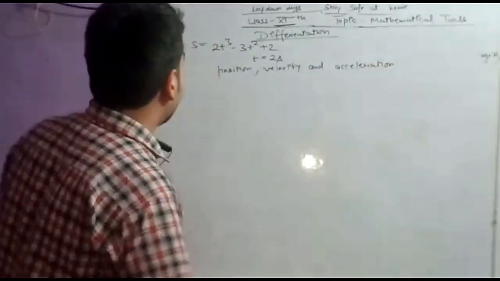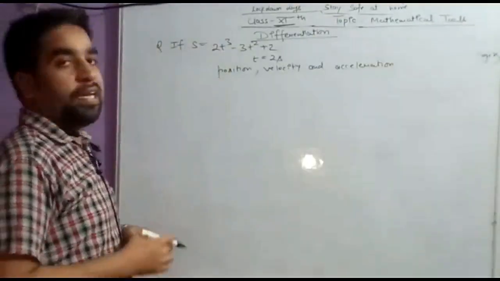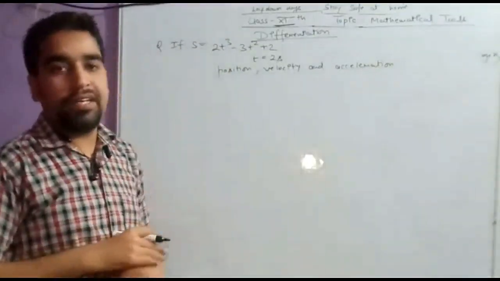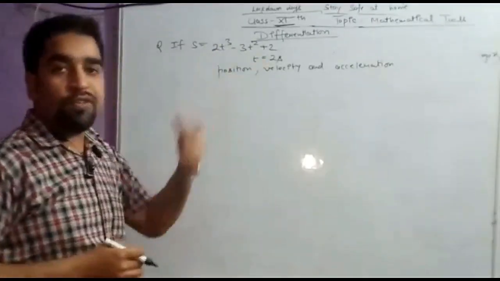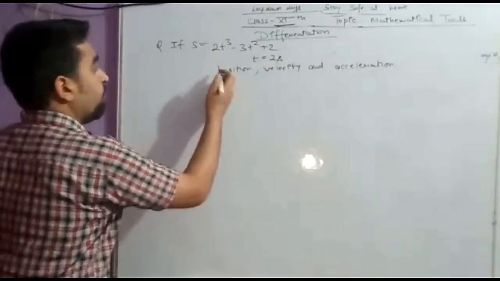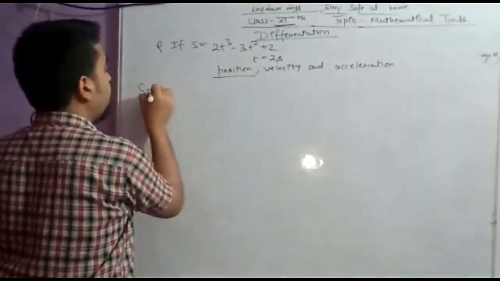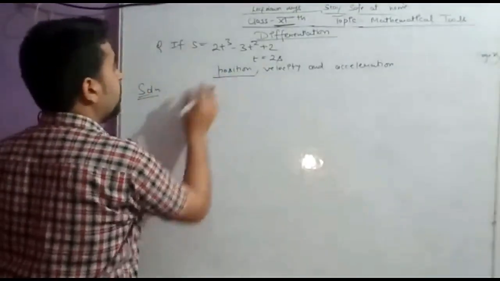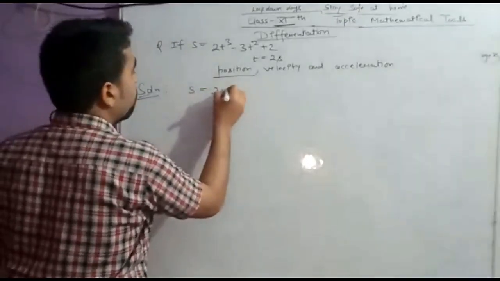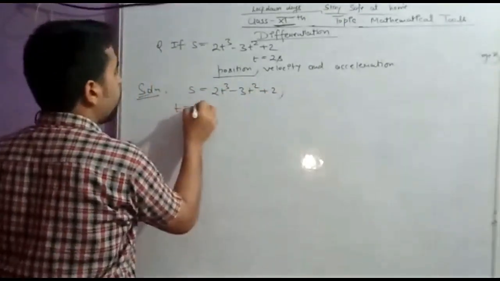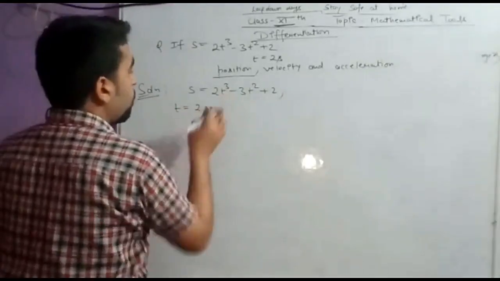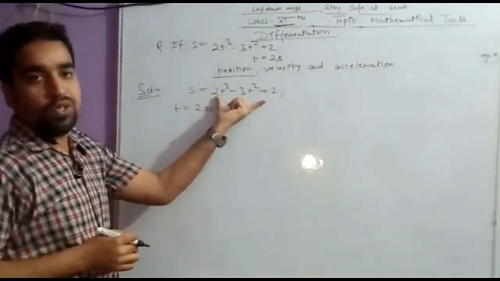So now students, s is given to us. s is the displacement of the particle. So as soon as you substitute the value of t, you will get the position of the object. So firstly we are going to calculate the position of the object. So s is equal to 2t cube minus 3t square plus 2. They are asking for t is equal to 2 seconds, so let us substitute t is equal to 2 seconds.